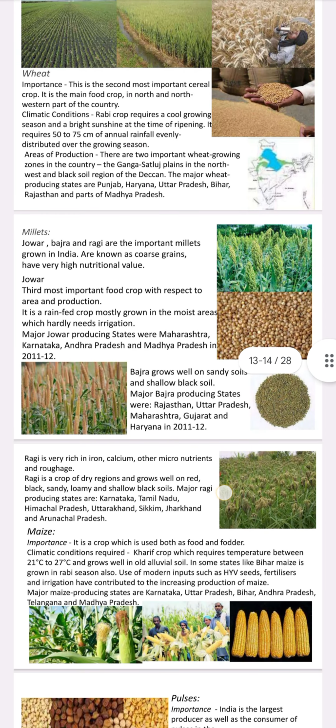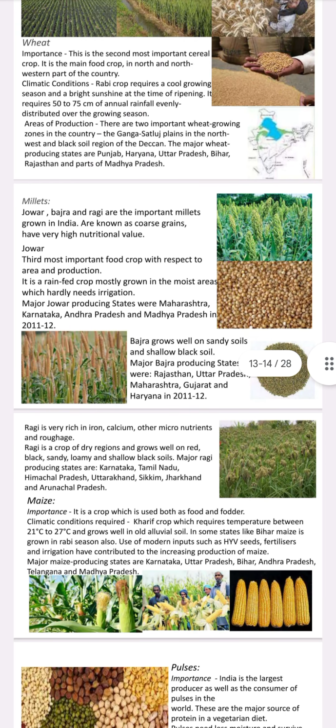Next, after rice and wheat, the millets. Millets include jowar, bajra, and ragi. These are the three important millets grown in India, known as coarse grains, and have very high nutritional value. Jowar is the third most important food crop with respect to area and production. It is a rain-fed crop mostly grown in moist areas which hardly needs irrigation.